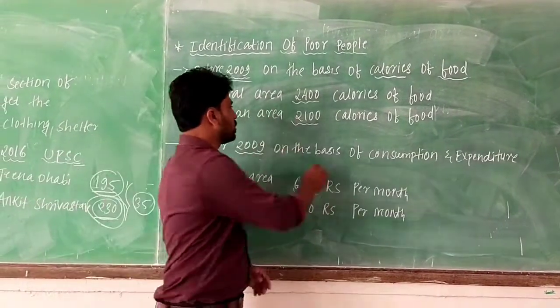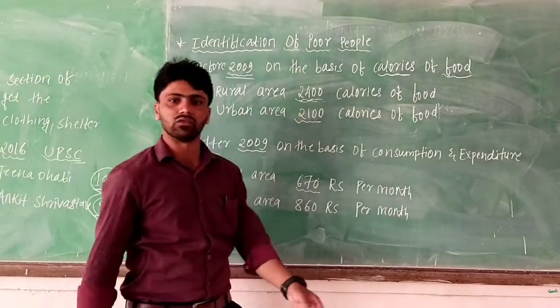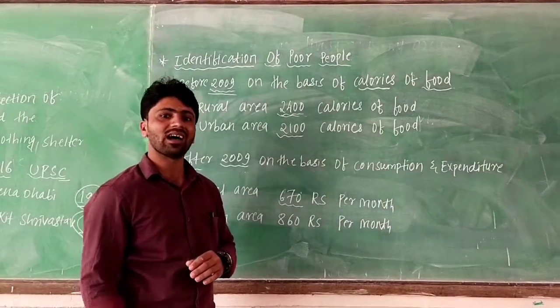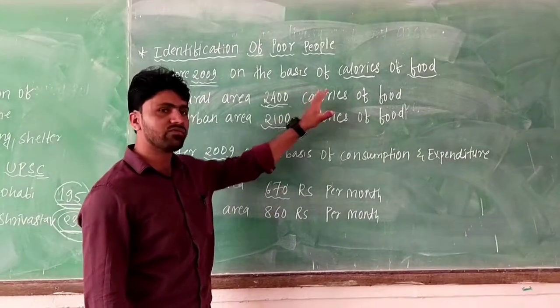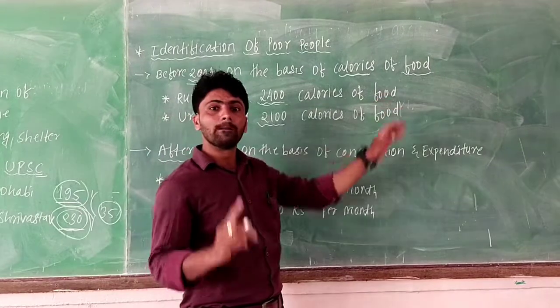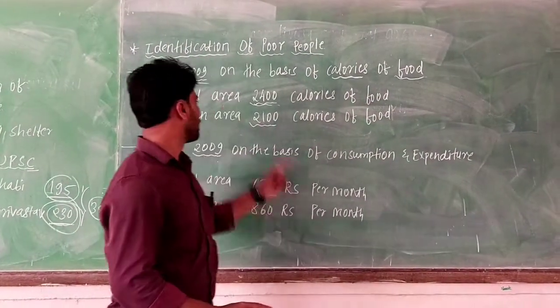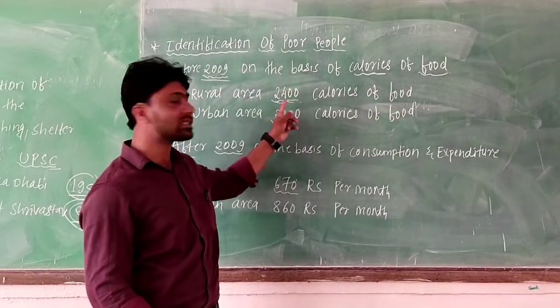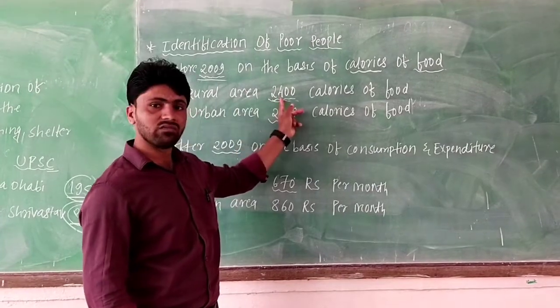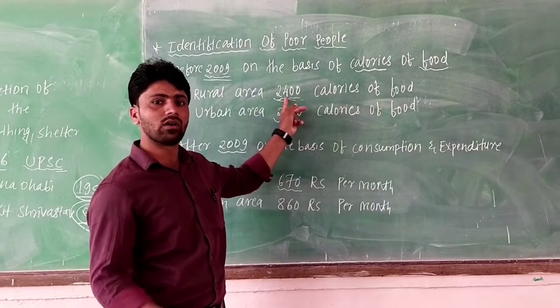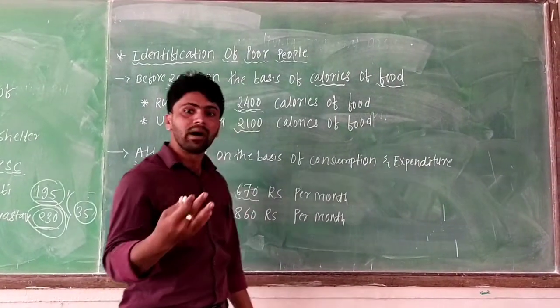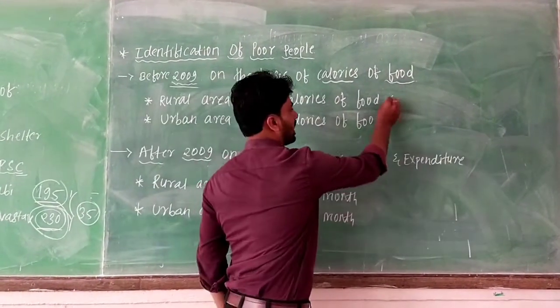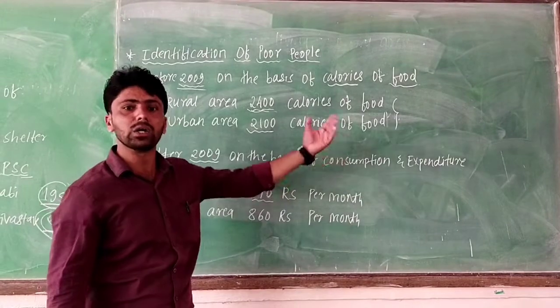Rural area, 2400 calories of food. The persons who are unable to get 2400 calories of food per person per day. Before 2009 this method was used. Rural area 2400 calories: the persons who are not eating 2400 calories of food per person per day, that person is called a poor in rural area.